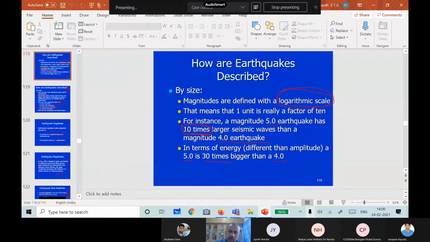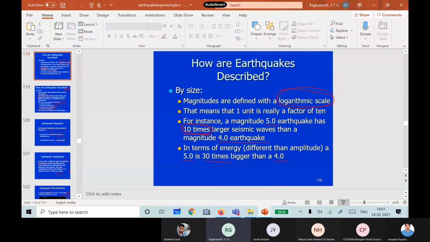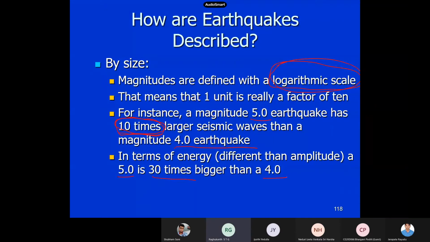So now, you are able to see the screen, no? Yes, sir. Okay.